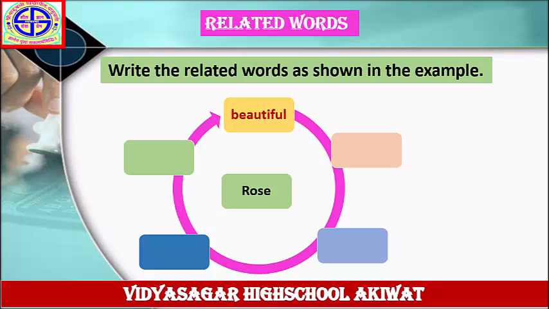Beautiful, next colorful, next nice, next pink, and last one big. These are adjectives related to the word rose. Solve these examples in your notebook. Next example.